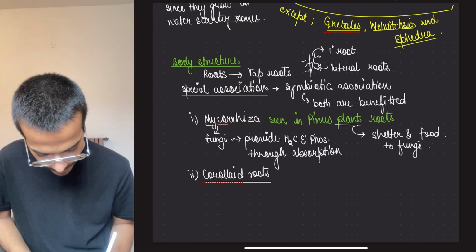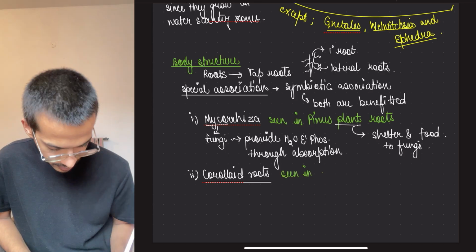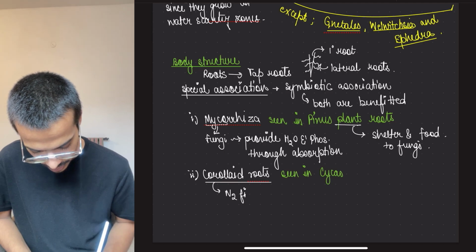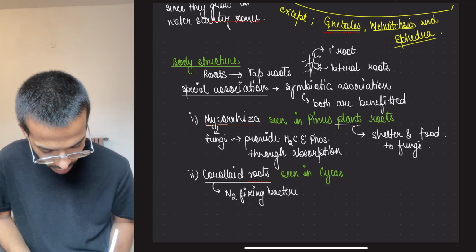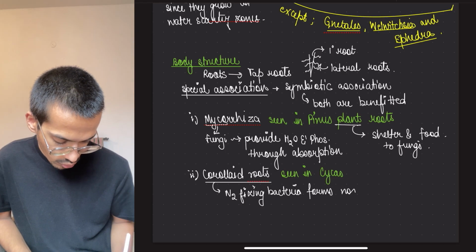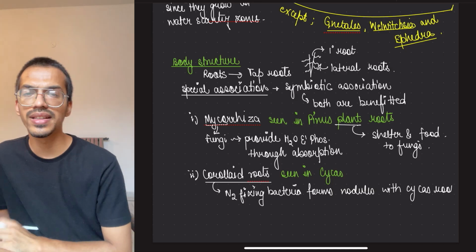So seen in Cycas, and in them what is present? Nitrogen fixing bacteria forms nodules with Cycas root. So root is simple like this.